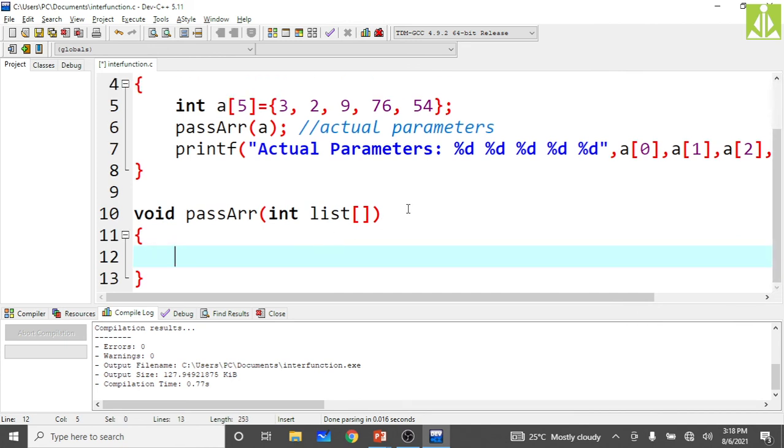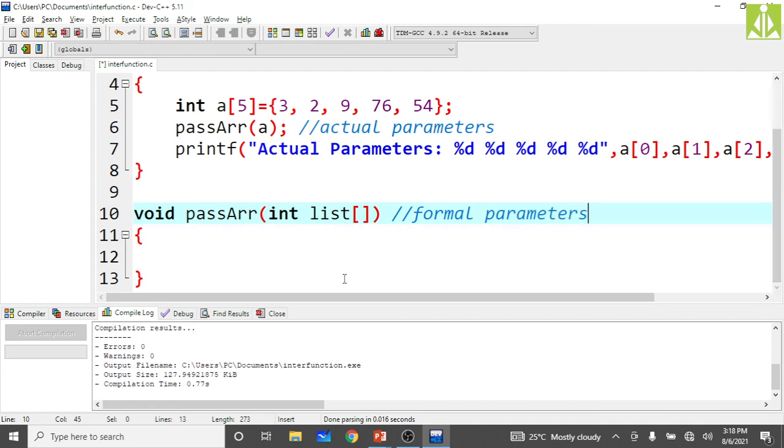So whatever we received over here will be treated like a formal parameter. It is something like passing reference, because when you pass the array name, you are passing the address of the first memory location. So now using this list, you can access the entire array. Whatever elements you have inside A, you can access over here.